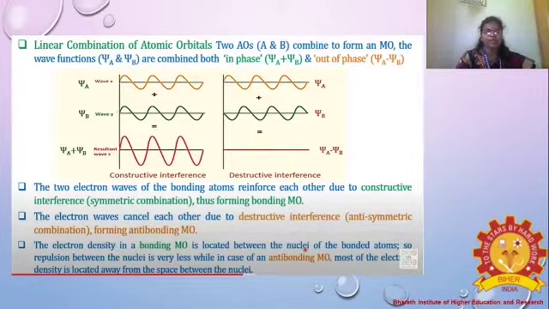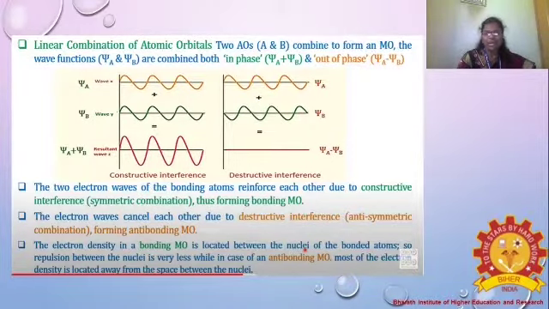From that we are going to discuss the linear combination of atomic orbitals. What is the meaning of linear combination of atomic orbitals? Two atomic orbitals are combined together to form a molecular orbital. So two atoms, that is two atomic orbitals, combine to form a molecular orbital. In this case the wave function we take is A plus B, for atoms A and B.